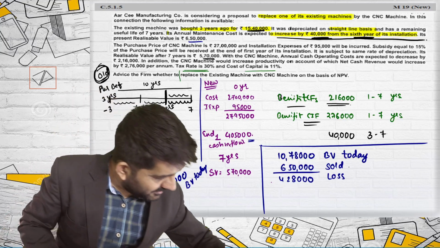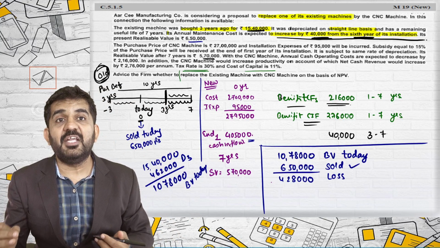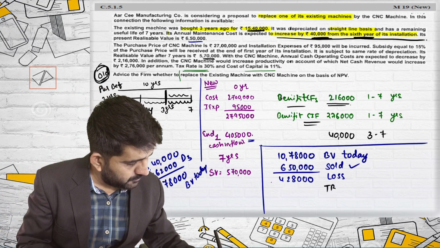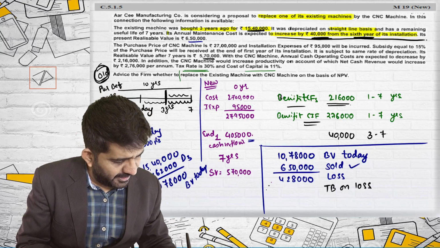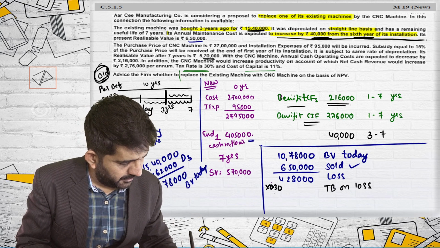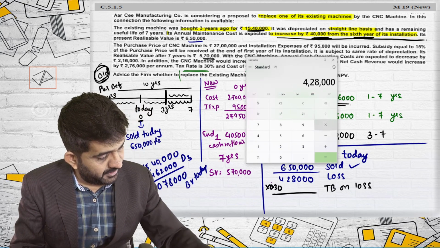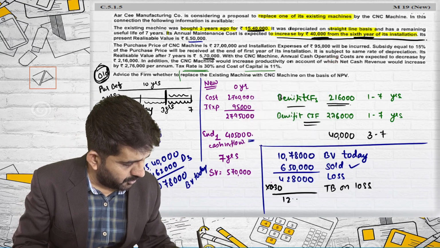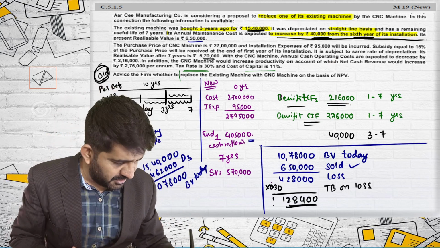Sir, we have already considered the selling price, which is our cash flow. Agreed. But if there is a loss, there will be tax benefit on loss, which will be 4,28,000 into 30%. So tax benefit on loss is 1,28,400. And this I should consider.